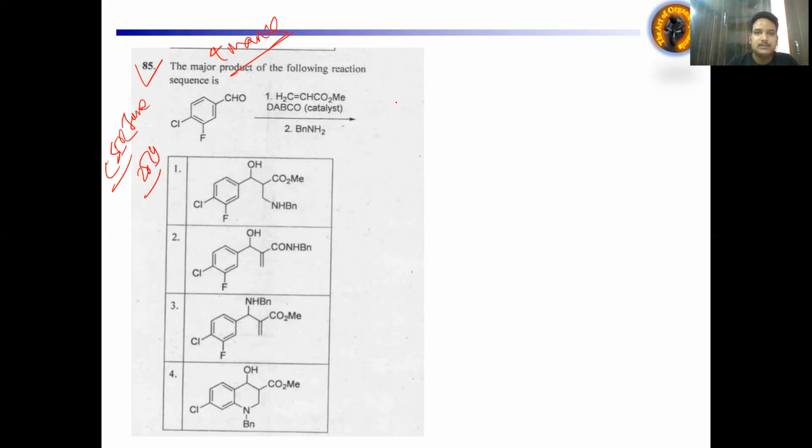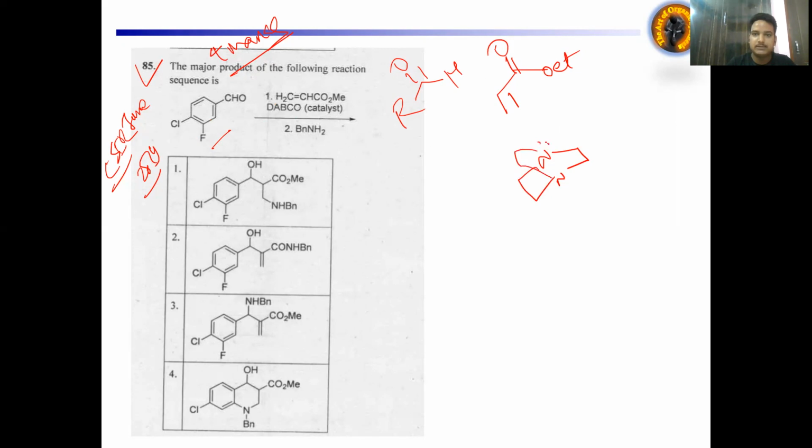What is the mechanism? The simple thing is that we have an aldehyde, R is the simple group, and we have an alpha beta unsaturated compound, and DABCO is there. So what is the structure of DABCO?